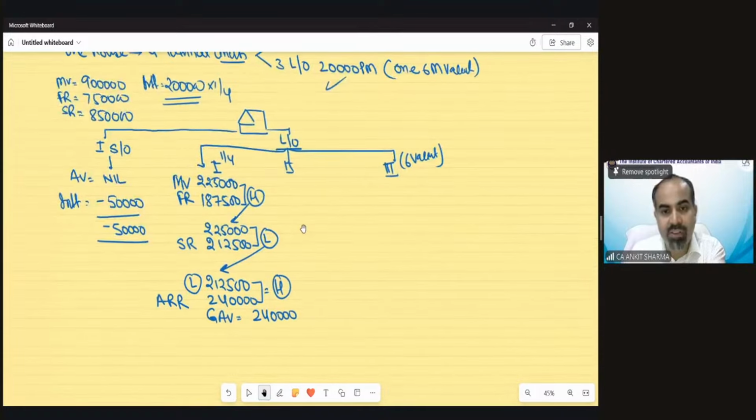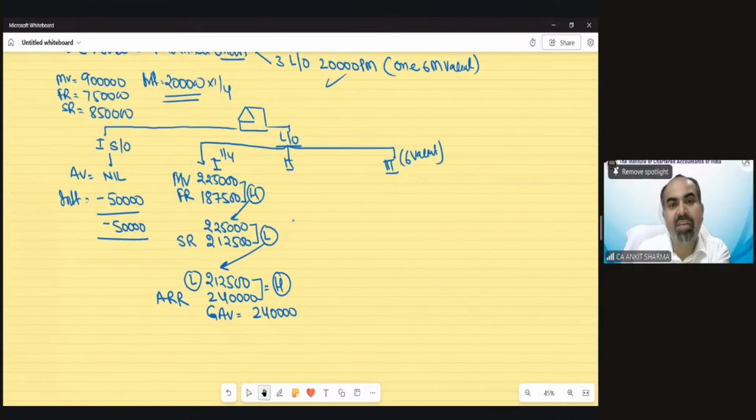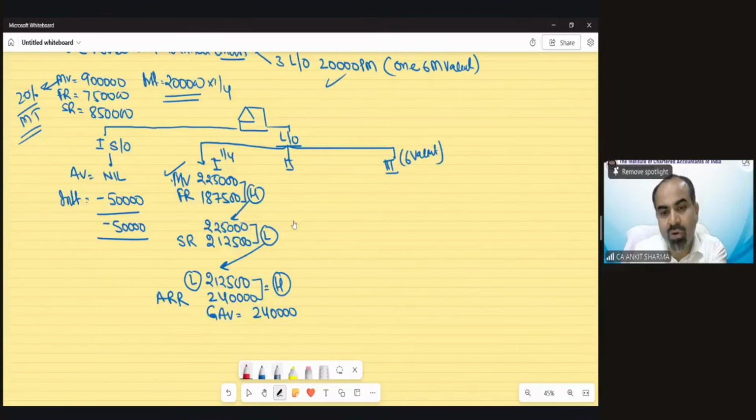Now out of this, the municipal tax given in the question was 20% of municipal value. So 20% of the municipal value would be the municipal tax. Accordingly, in this case, 20% of this municipal value would be the municipal tax. That is going to be reduced, municipal tax 45,000.